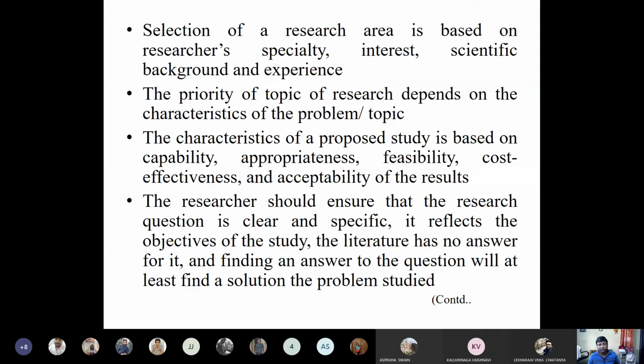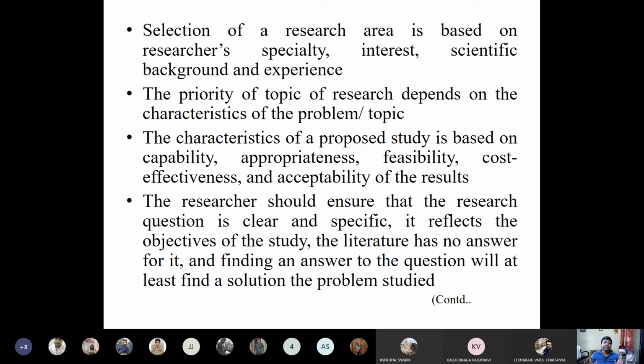Sometimes students are very ambitious and select different states for doing the research, but at the end of the day they find that it is very cost expensive. Then in between they change their methodology and drop some of the states. So whenever you select any research, it should be cost effective, and the results should be acceptable. You should think about an expected outcome which will be accepted by society as a whole.